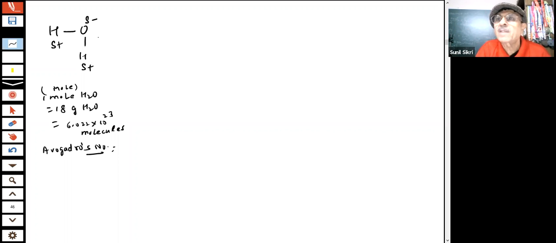And what will they do then? There are many water molecules. You are saying this is positive, this is negative. There are millions of water molecules present, student.